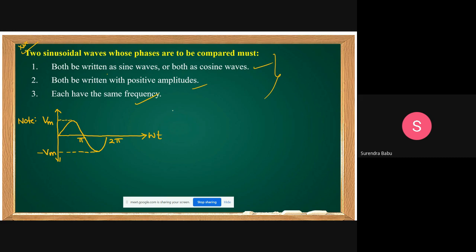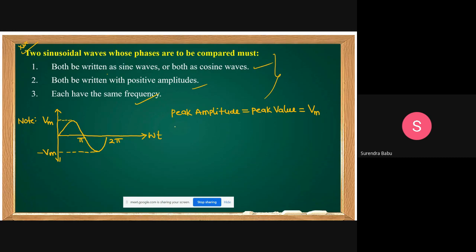Then what is the peak amplitude of this waveform? Vm, sir. Amplitude is also called the peak value. The peak value is Vm.